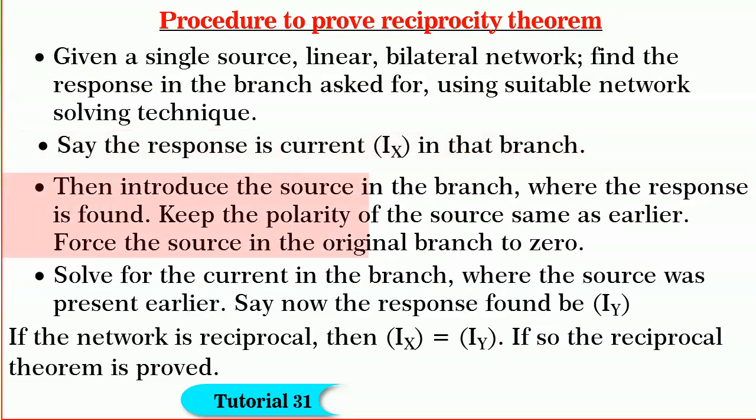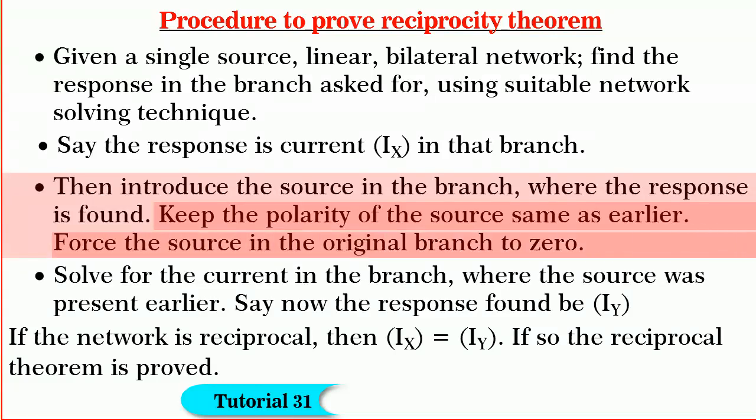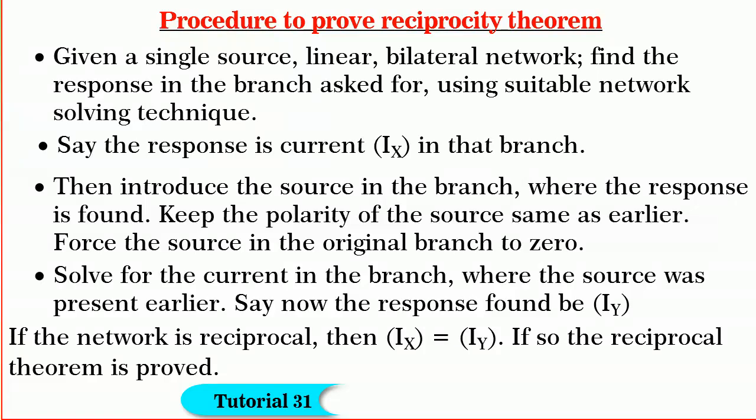Then, introduce the source in the branch where the response was found. Keep the polarity of the source the same as earlier and force the source in the original branch to 0. Now, apply a suitable network solving technique and find the current Iy in the original branch, and if the network is reciprocal, then Ix will be equal to Iy.